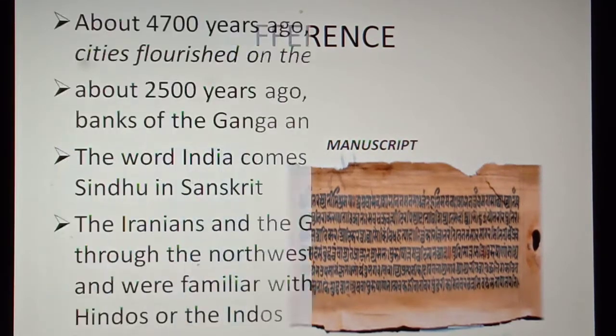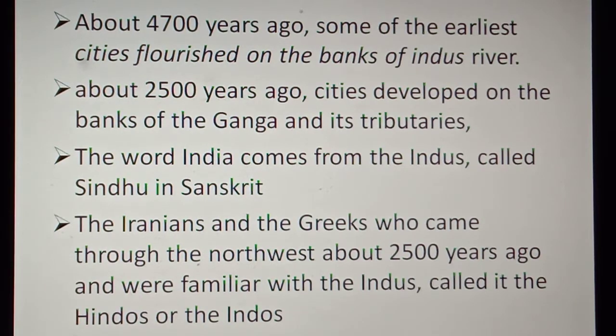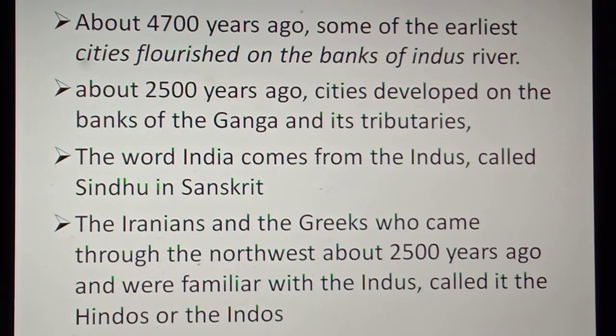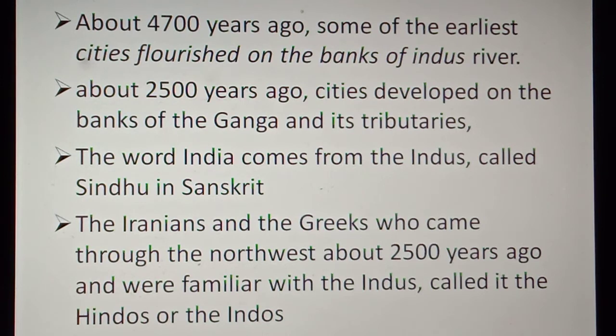Now, about 4,700 years ago, some of the earliest cities flourished on the bank of the Indus River. I showed you on the map where the Indus River is located. Next one is 2,500 years ago. Cities developed on the banks of Ganga tributaries. What is a tributary? A tributary is a small river which joins the main river, that is, a large river.